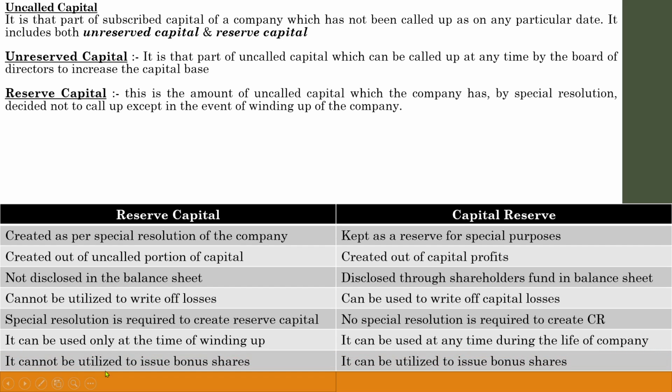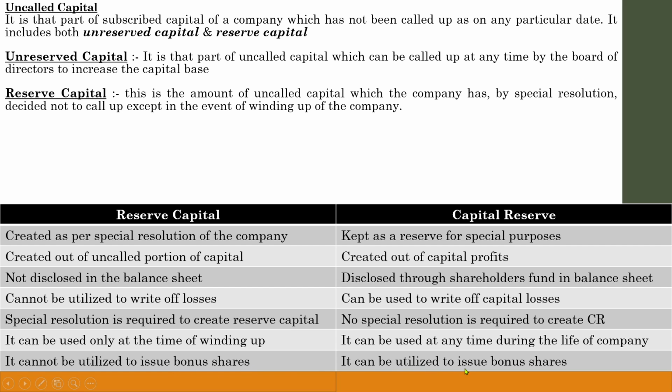Next one, it cannot be utilized to issue bonus shares. Actually the purpose of this reserve capital is to meet requirements at the time of winding up of the company. Whenever there is any requirement at the time of winding up, this reserve capital is used. So it can't be used to issue bonus shares. We will discuss the concept of bonus shares, what is the meaning of bonus shares, during our theoretical discussions of the same module. We will discuss in detail at that time.